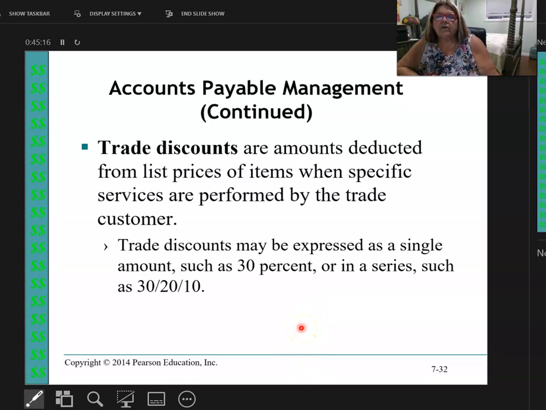A trade discount is usually done from a list price. You'll be given a list of products and their list prices, but based upon the volume that you buy from this supplier, you may be able to buy 30% off a list. I can offer a single discount like 30%, or I can put it in a series of 30, 20, 10. Let me explain how this works, because right there, I know you're thinking 60% off, but that's not how it works. So let's take a look at this.